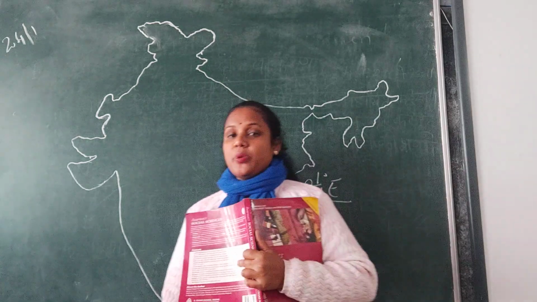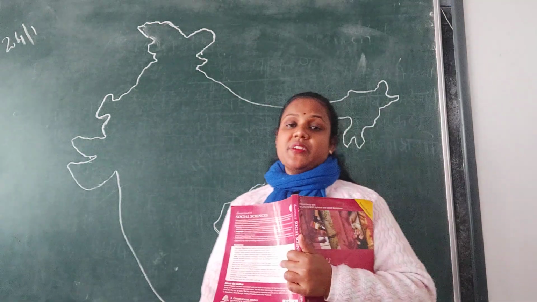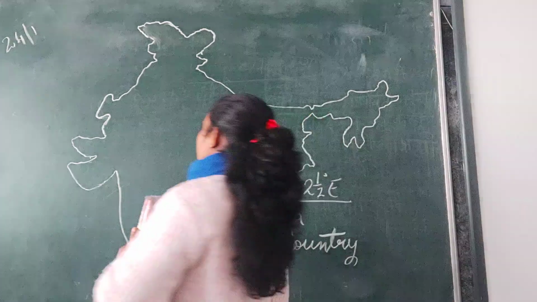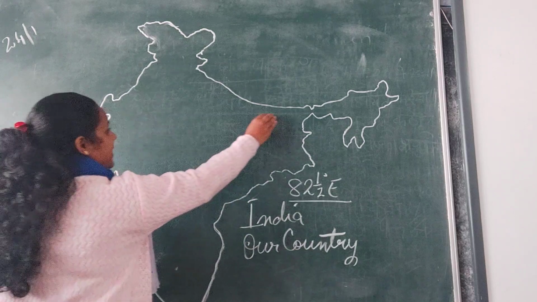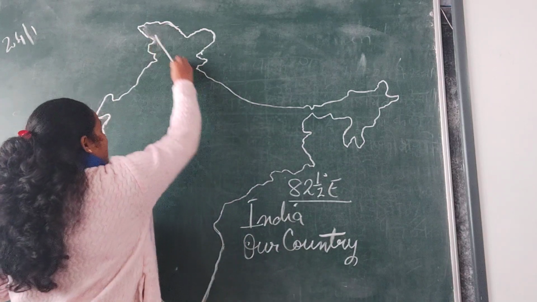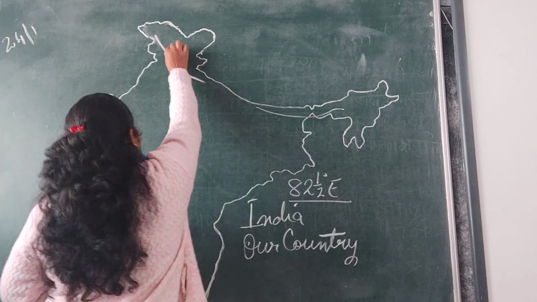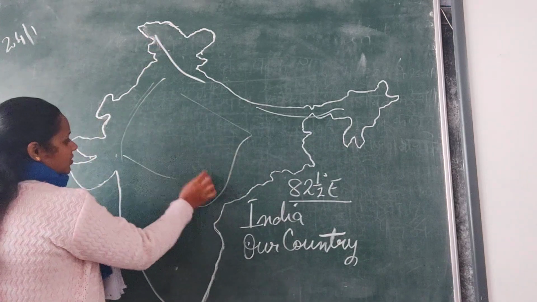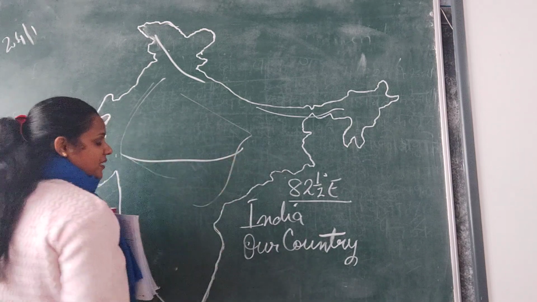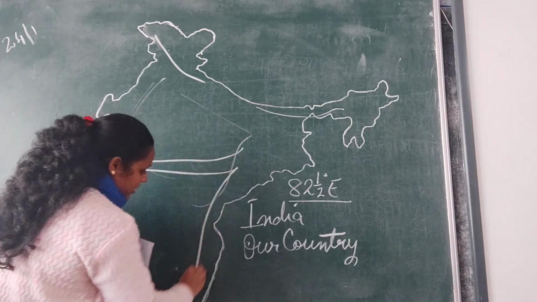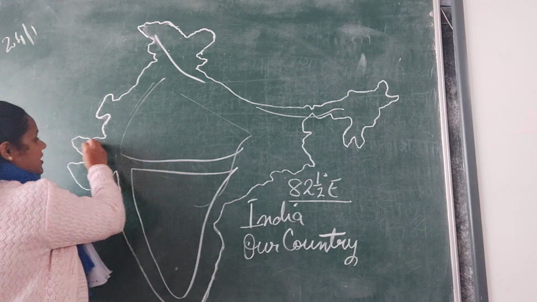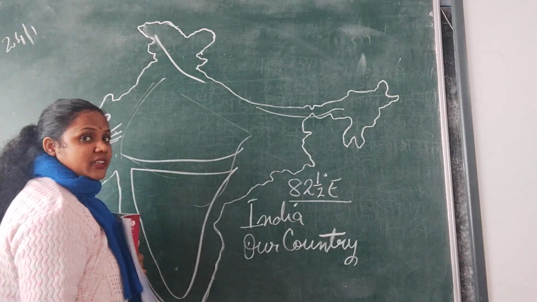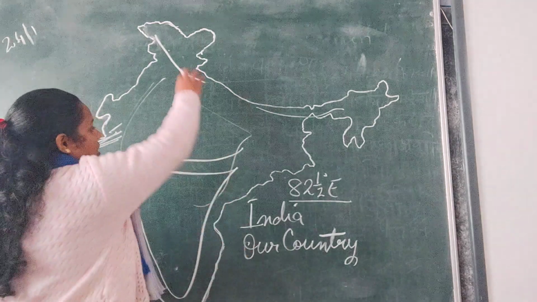Then I told you that we divide India into different physical features. Here we have mountains, okay, in the north. Then all this is your plain area where we live. Then this all is your plateau area. Here there is desert, isn't it? So we have very different features.